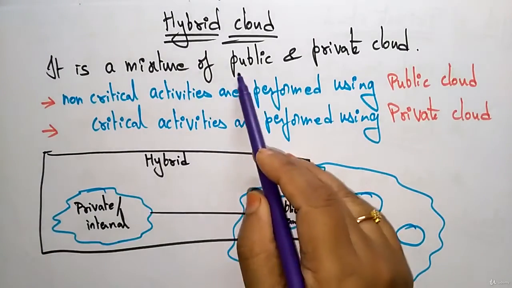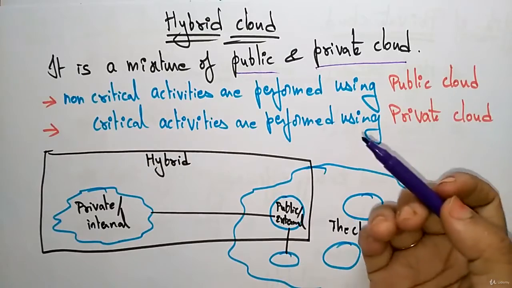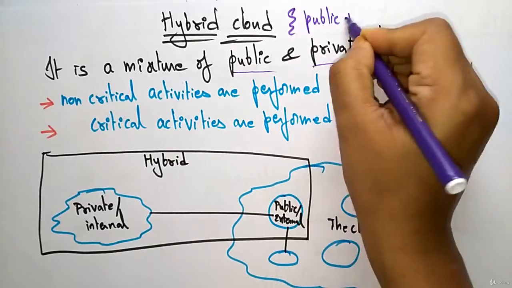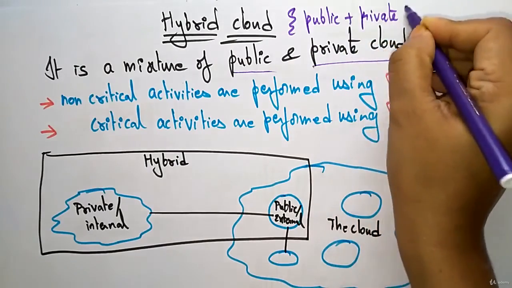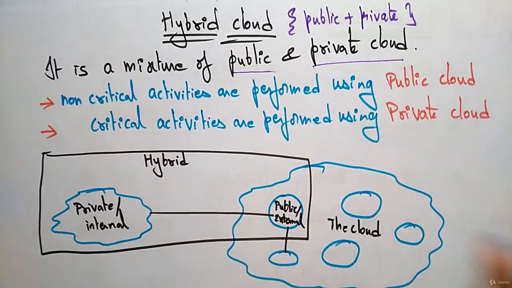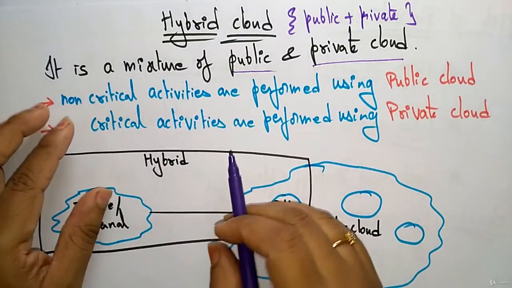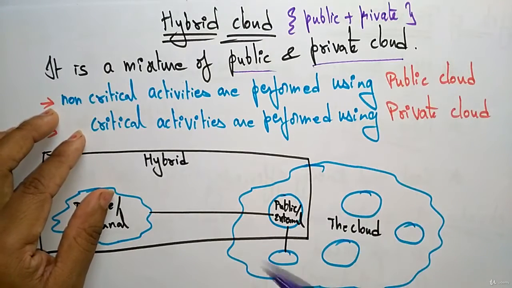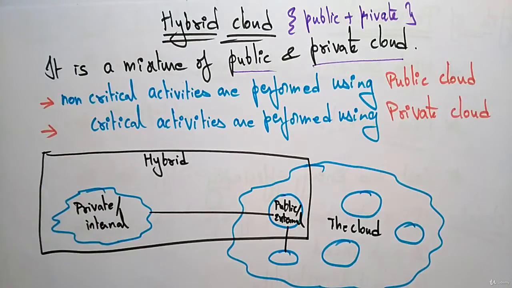Hybrid cloud is a mixture of public and private. Whenever you are asked about hybrid, it means a combination of public and private. Just take the combined features of public as well as private. So what information will be stored in the hybrid cloud? I am saying it is public and private. How can I say both? The public is not secure, whereas private is fully secure. So what type of information will be stored in hybrid cloud?